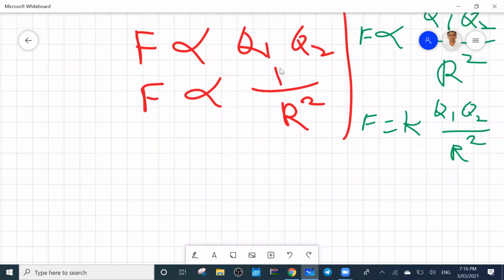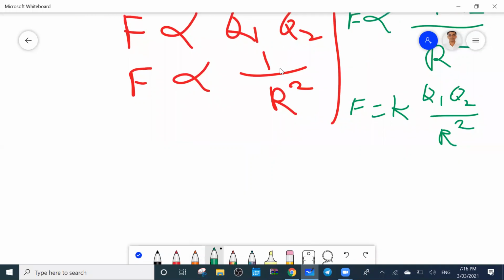These things we discussed. Now what is K? K equals 1 over 4 pi epsilon 0. That constant value you have to remember.